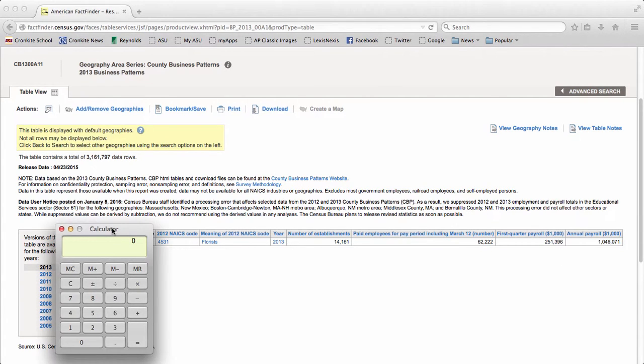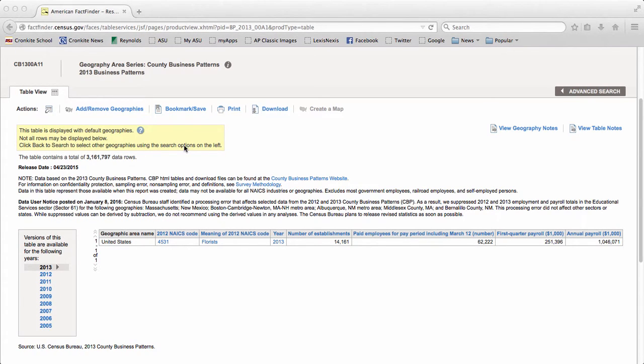So let's say we want to figure out the average salary that a florist makes in the United States. We're going to take the annual payroll right here, this number, 1046071. We're going to multiply it by 1,000 because that will give us the true figure. And then we're going to divide it by the number of paid employees for the year. So that is divide by 62222. So the average florist in the United States is making almost $17,000.